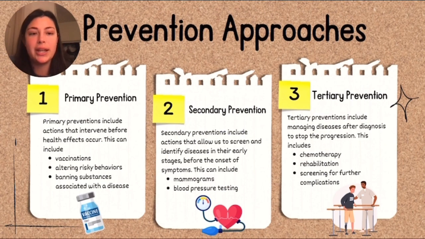Primary prevention includes actions that intervene before disease occurs, including vaccinations, altering risky behaviors, and banning substances associated with the disease, including tobacco, nicotine, etc. Secondary prevention includes actions that allow us to screen and identify diseases in their early stages, so before the onset of symptoms, including mammograms for those at risk of breast cancer and blood pressure testing for those at risk of high blood pressure. And lastly, tertiary prevention, which includes managing diseases after diagnosis to stop the progression, including chemotherapy, rehabilitation, and screening for other further complications.